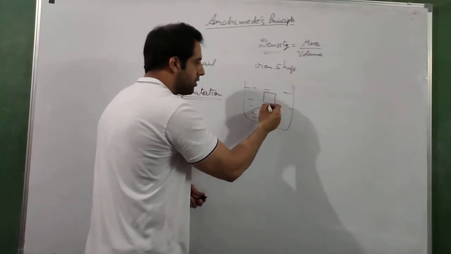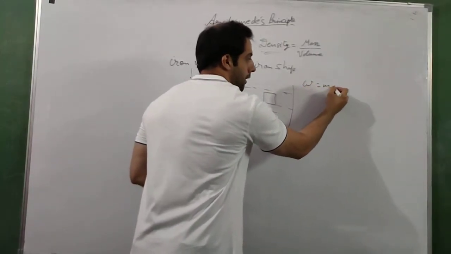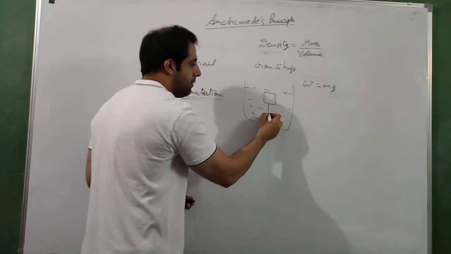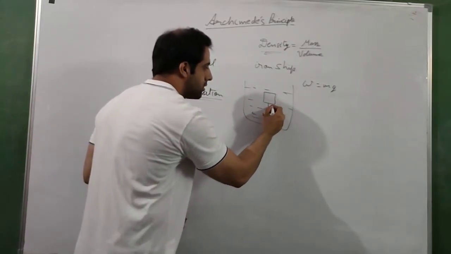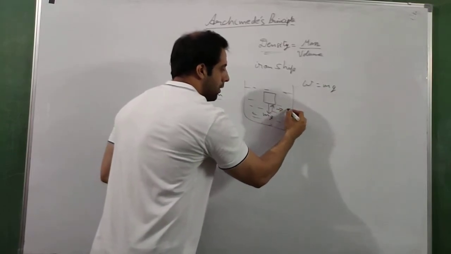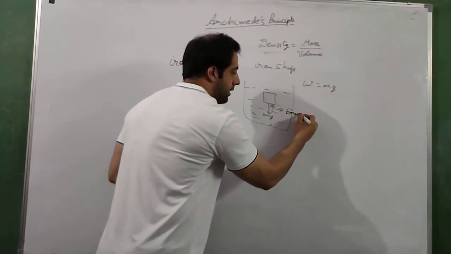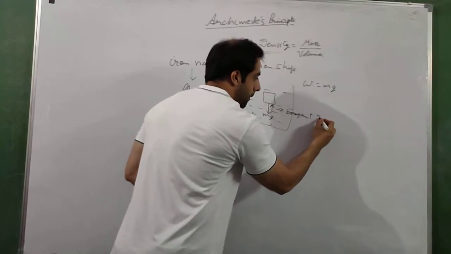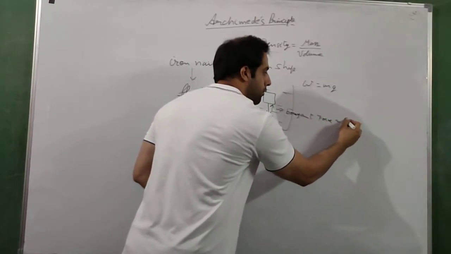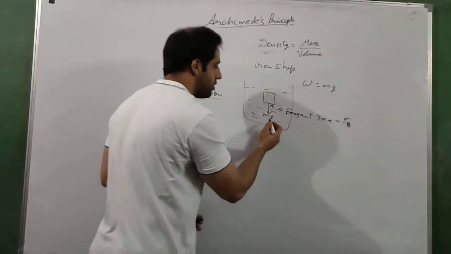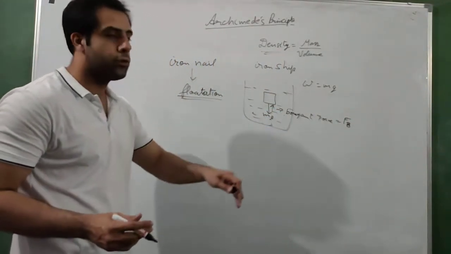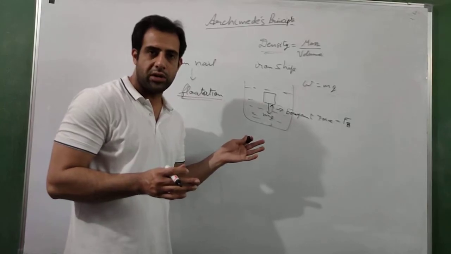Now the weight of the box, weight is mg. This mg will act downwards, and the buoyant force will act upward. Let us call the buoyant force Fb. This is the buoyant force and this is the weight. So weight and buoyant force are in opposite direction to each other.